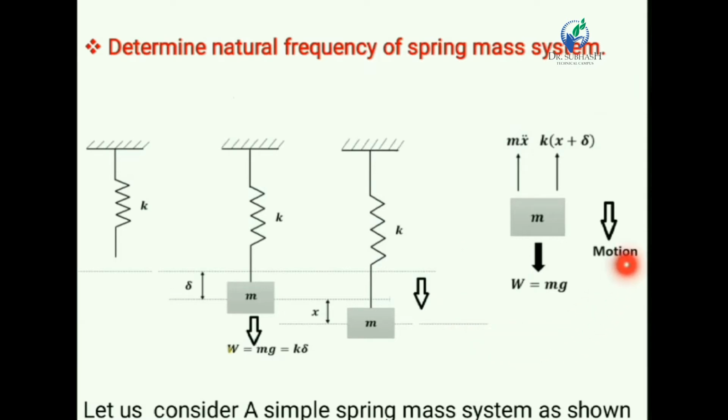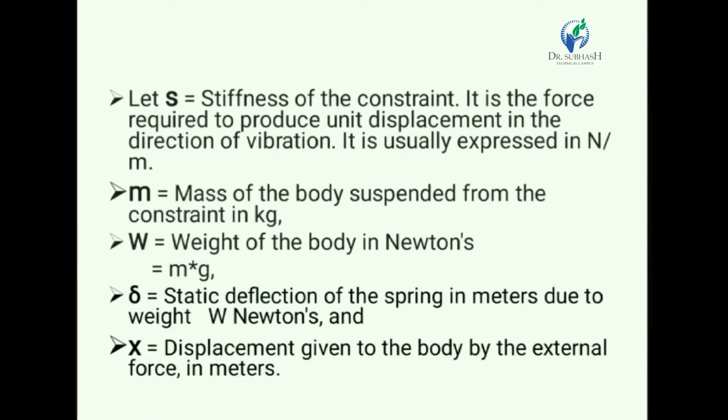Now let us consider a free body diagram. This is the free body diagram of the spring mass system. The weight of the system, mg, is acting in the downward direction. Another force is the acceleration force, that means mass into acceleration, which is the inertia force, acting in the upward direction. And the spring force is also acting in the upward direction, k into (x plus delta), as shown in the figure.